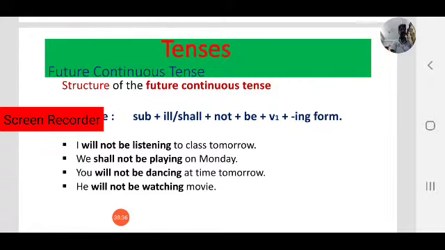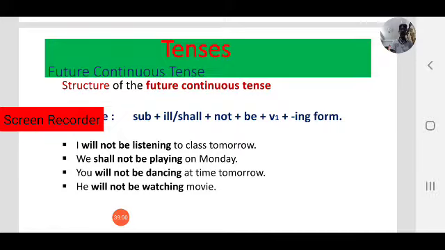Here observe the structure of the negative form of future continuous tense. I will not be listening to class tomorrow. We shall not be playing on Monday. You will not be dancing at this time tomorrow.